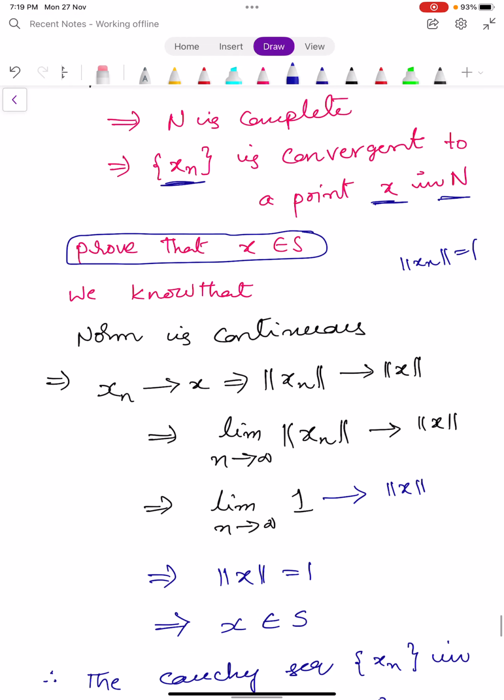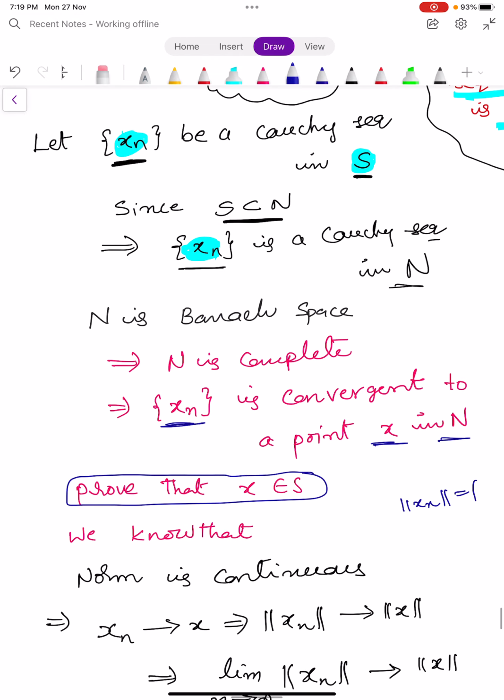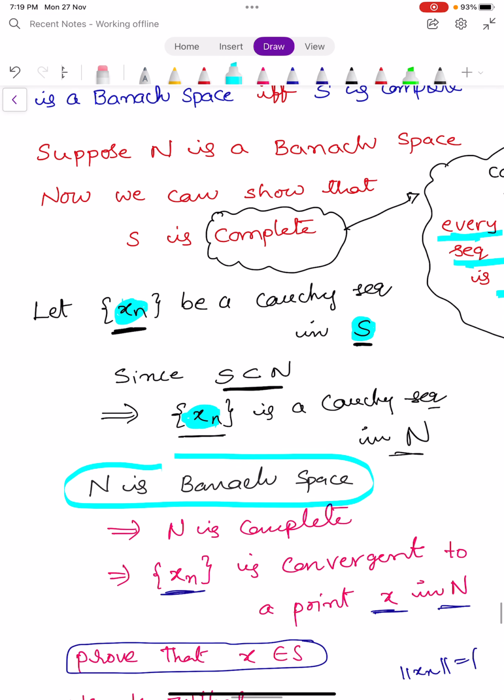So we assumed that N is a Banach space, and we proved that S is complete.